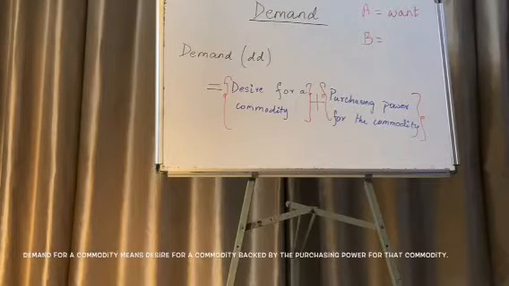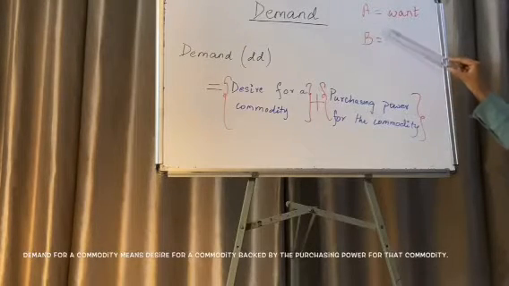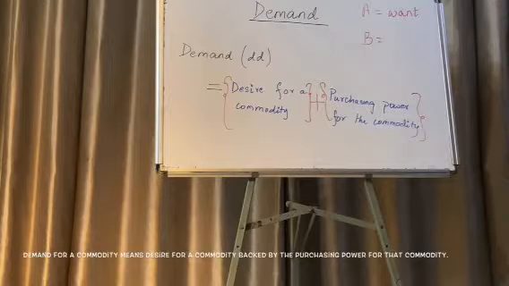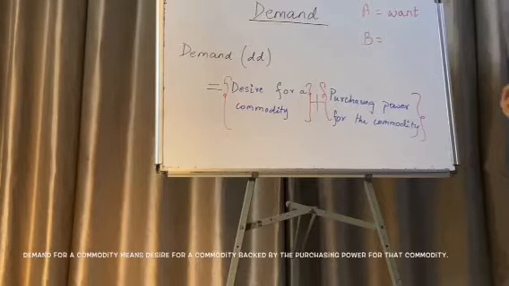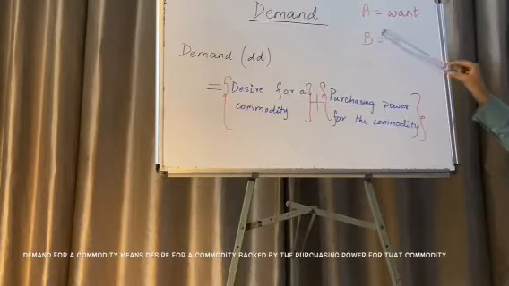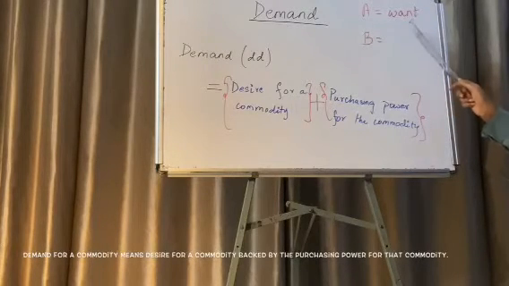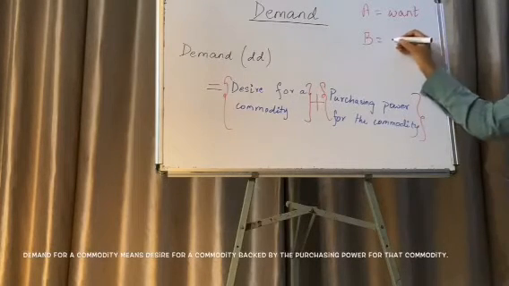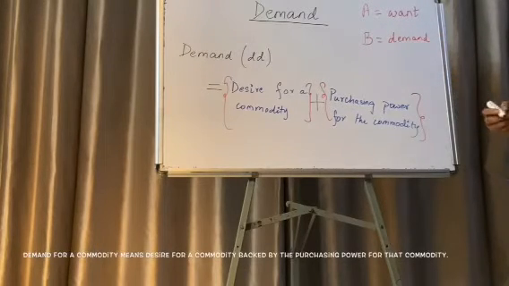Now, I give another example. I have a person called B and he desires an i20, and at the same time he wants the i20 and has the money to buy the i20. So he has the desire for a commodity plus he has the purchasing power for that commodity. Hence, his want will be termed as demand. So that is the basic difference between a want and a demand.